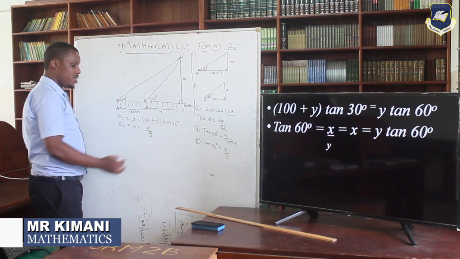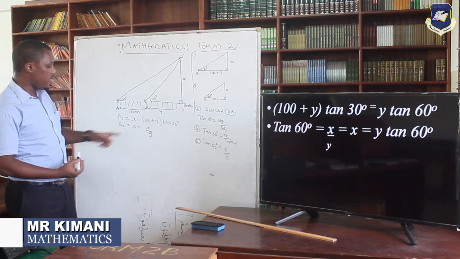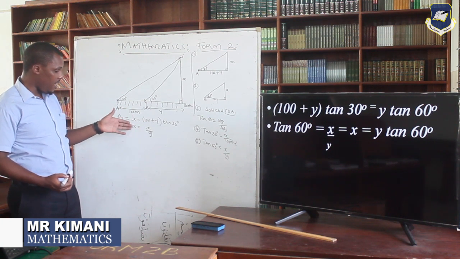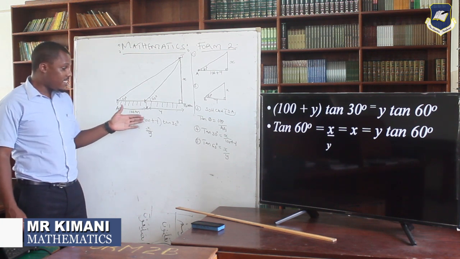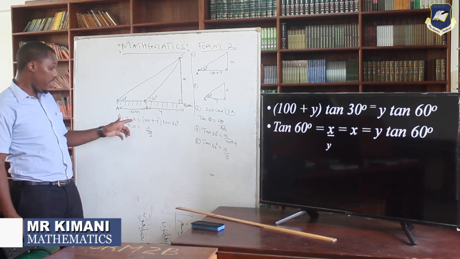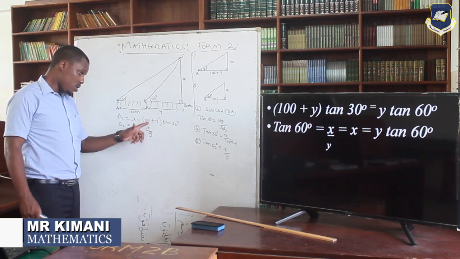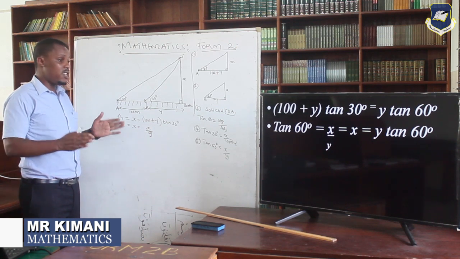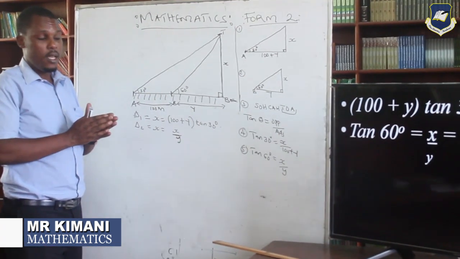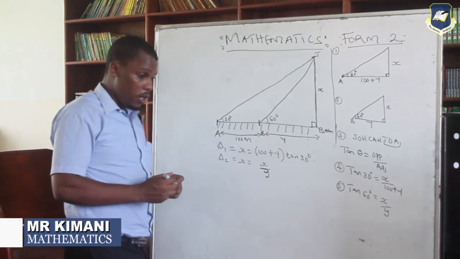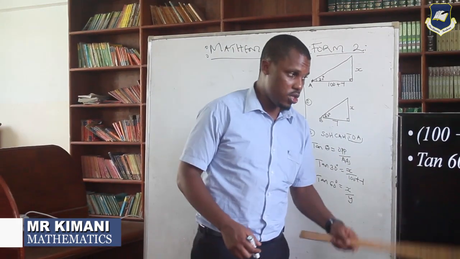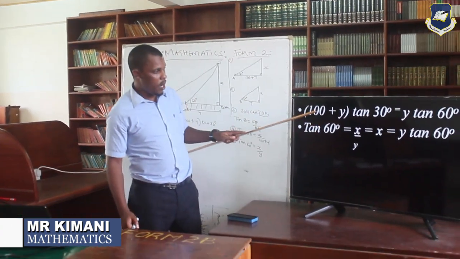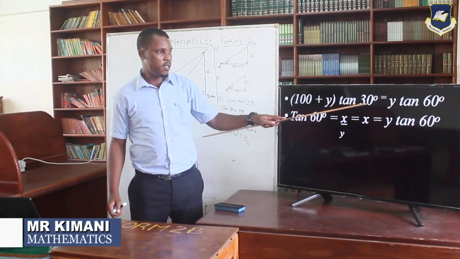So once you get that concept, you can see these two x's. On the left hand side we have the x and the x, so on the right hand side they should also be equal. If x from triangle 1 is equal to 100 plus y tan 30, then the other one should also be equal. So you equate the two x's. From triangle 1, this was the x, 100 plus y times tan 30.